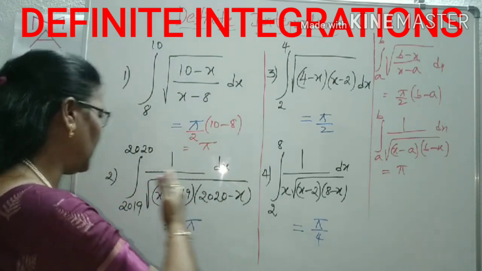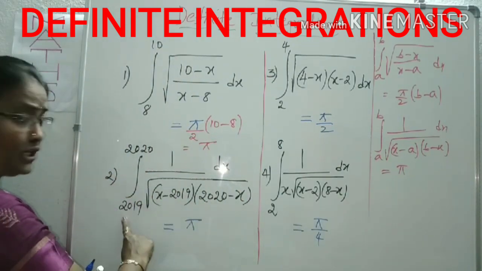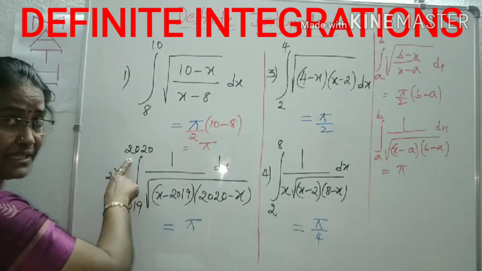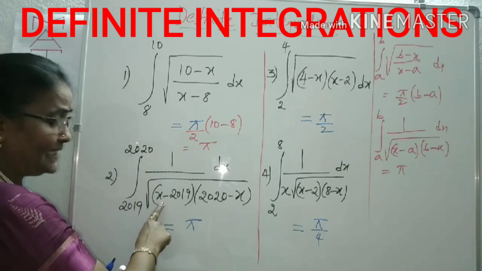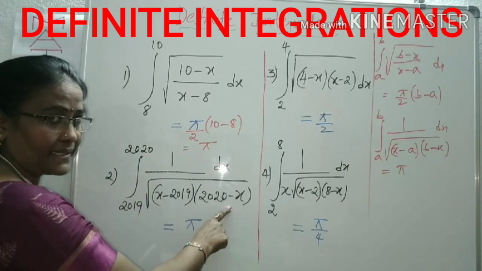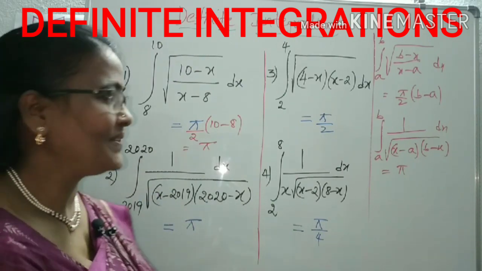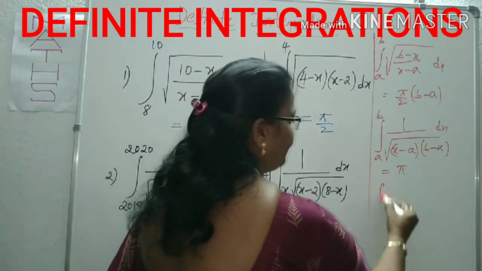Look at question number 2. Lower limit is 2019, so in place of a, 2019 is there. In place of b, 2020 is there. Here, x minus a, b minus x. Immediately you can take it as pi. That's it. Now come to the next one.